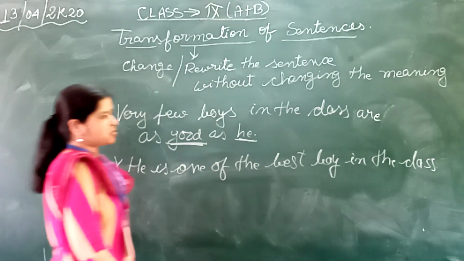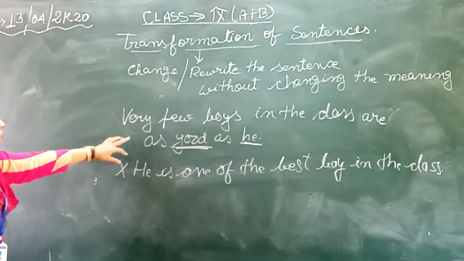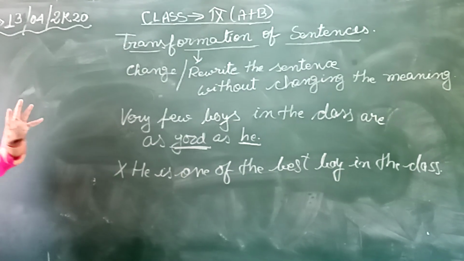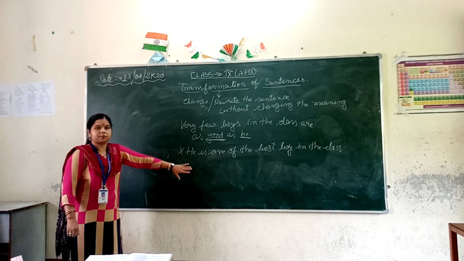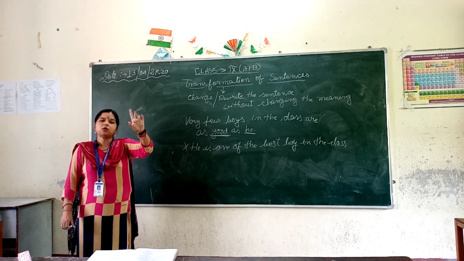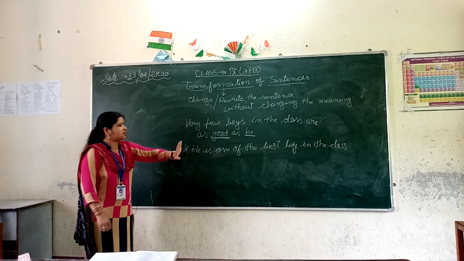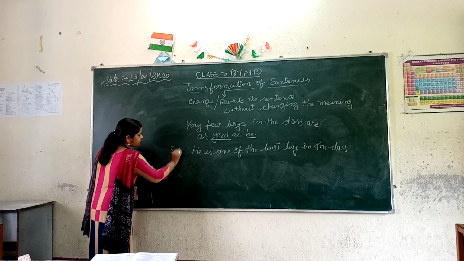Now, what is the difference? You will tell me, Miss, both are the same. No, there is a difference. When you use very few, that means there are 4 or 5 boys among the best, and you are talking about any one of them, that is he. But when I have used no other, that means he is the one and only boy who is the best in the class. Now this is the superlative degree.